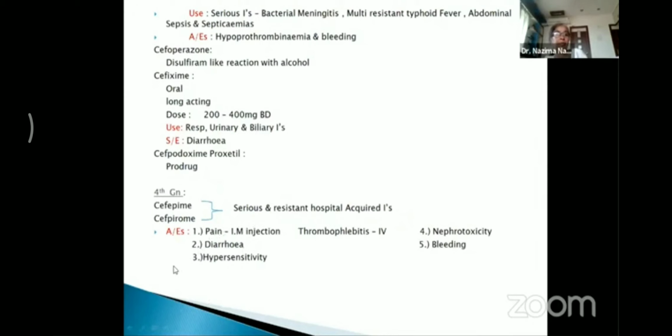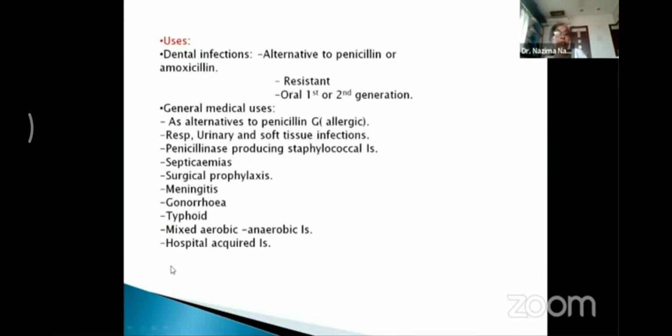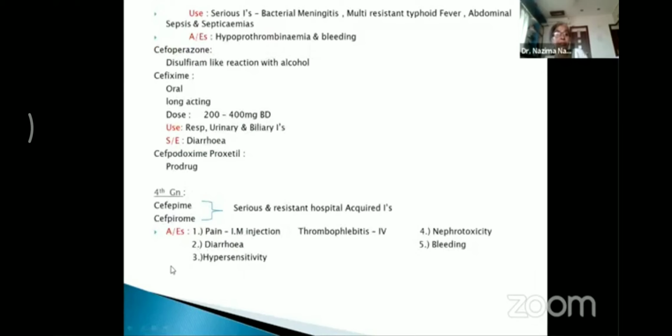Coming to the adverse effects of cephalosporins as such, there is pain on intramuscular injection with certain drugs. There could be thrombophlebitis on intravenous injection. Diarrhea is common with certain drugs.